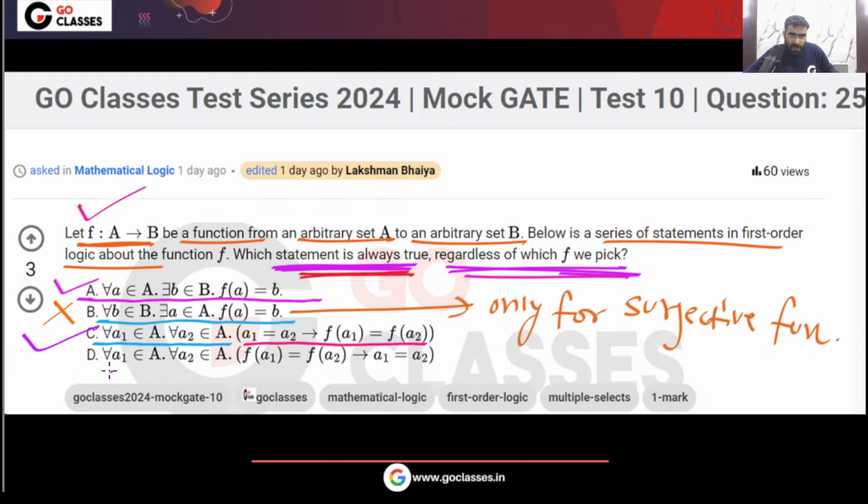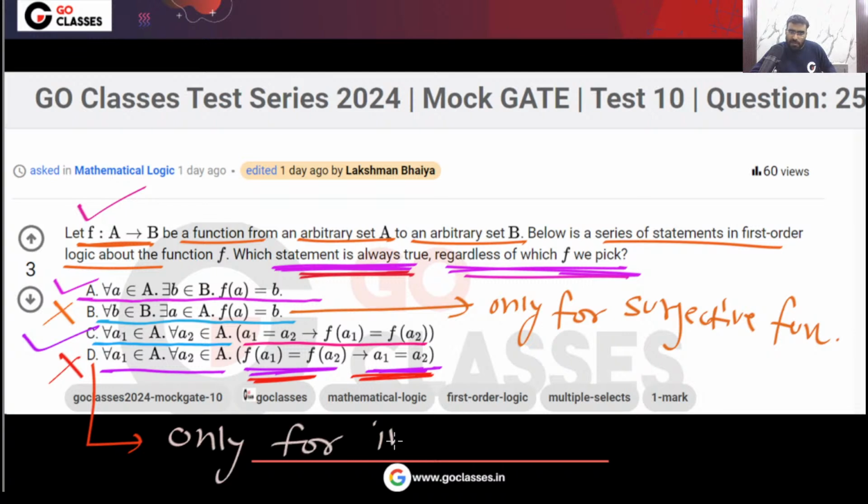What about the last option? Now the question is saying that for every a1, a2 in A, if their images are same, then they will be same. This is not correct. If their images are same, they will be same? This will happen only for injective functions, right? This is the definition of injective functions. So option D is the definition of an injective function. In an injective function, if two elements have same image, then they will be same element. So this option D will happen only for the injective function.